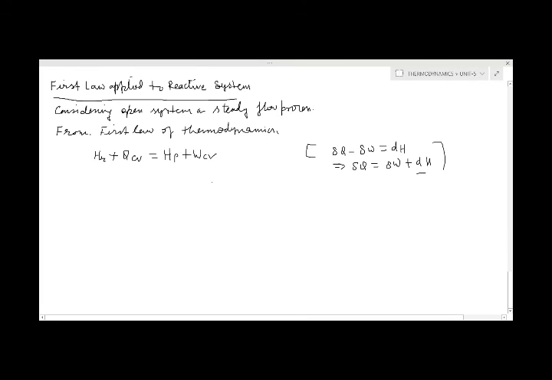This equation can also be written in rate form, on a molar basis.